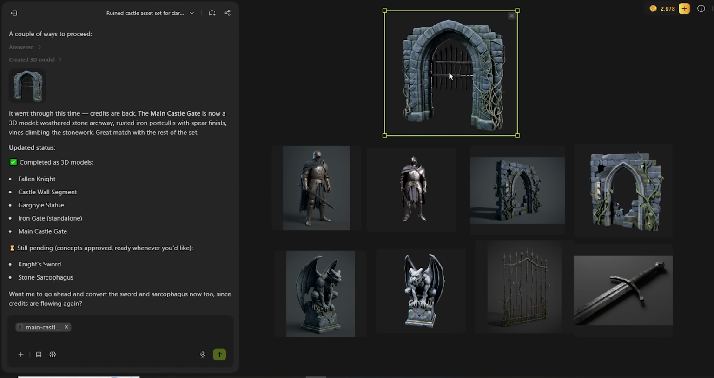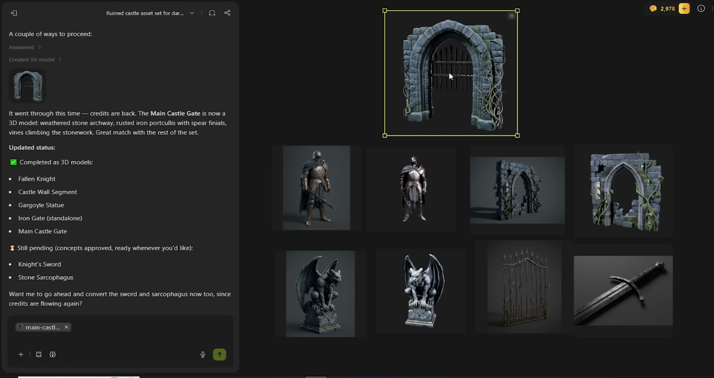Continue. Now generate a gargoyle creature for the top of the gate. Crouched position, wings folded, same stone material as the archway. The agent generates the character. Stone texture matches, dark palette matches, scale and weathering level match. You are building a coherent asset set, prop by prop, creature by creature, all from a single chat.